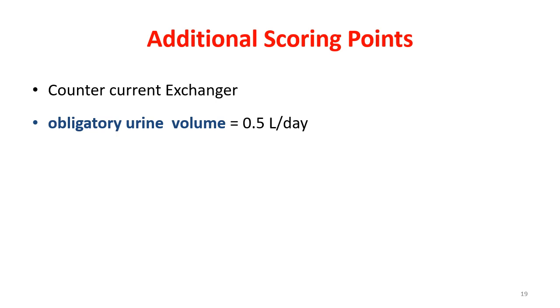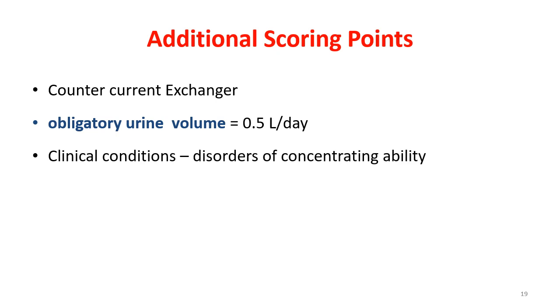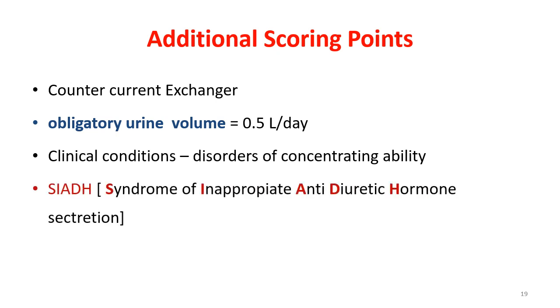That means how much urine volume the kidney must excrete to excrete the minimum amount of solutes, that is 0.5 liters per day. And you can also write about some clinical conditions in which there is a disorder of concentrating ability of the kidneys, which are SIADH, that is syndrome of inappropriate antidiuretic hormone secretion, and also diabetes insipidus. So that will give a completion for your answer and enhance your marks.